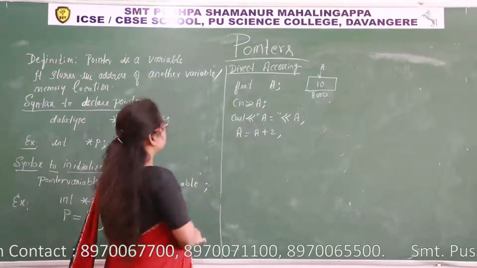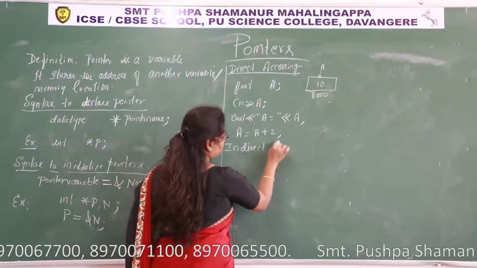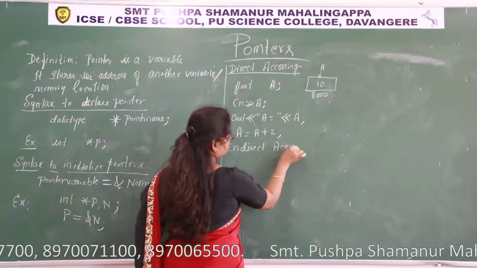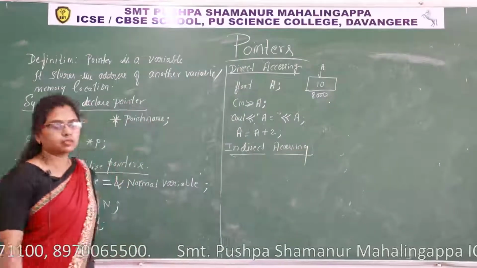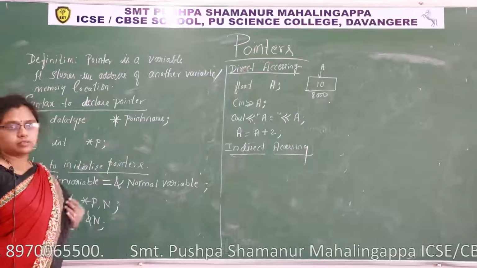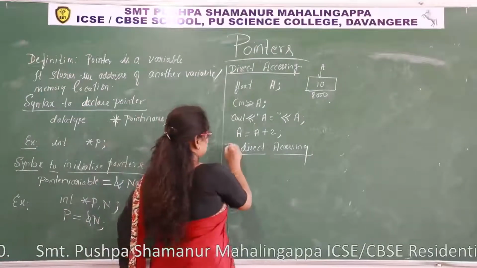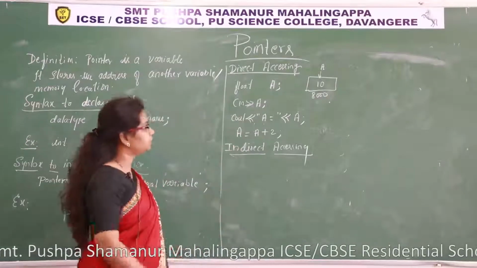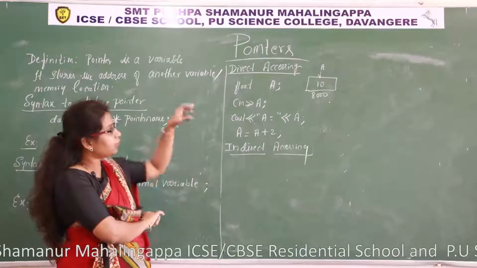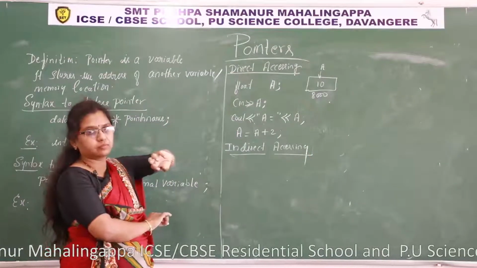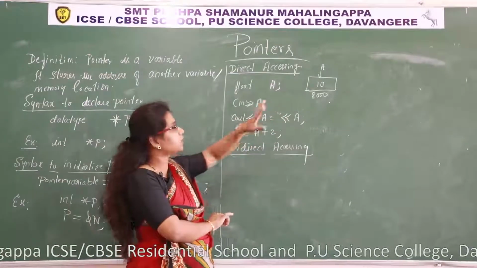Let us understand indirect accessing. So indirect accessing, how? First I'll explain the rule here. Instead of accessing the value of a variable by using its name, what we discussed in direct accessing, we should not take its name.